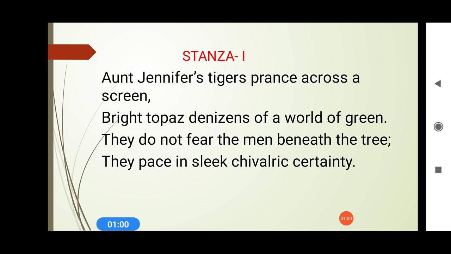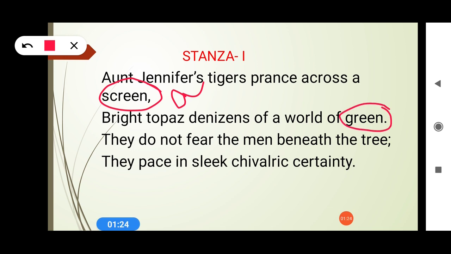First of all, we will talk about the rhyming scheme. The rhyming scheme is AABB. So you all are aware of what a rhyming scheme is. Now here, Aunt Jennifer's tigers prance across the screen. So here screen is there, so we can locate it as A. Bright topaz denizens of a world of green. So again screen and green are synchronizing with each other, so again it's A.